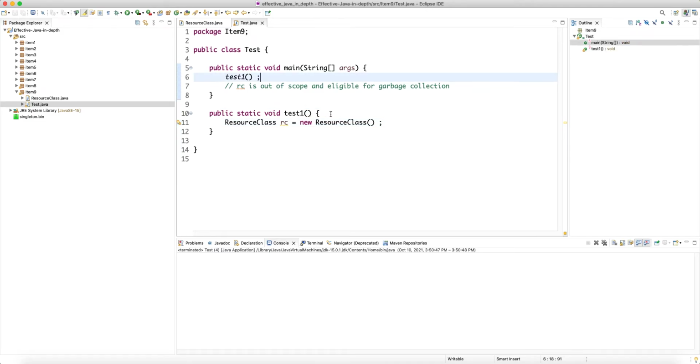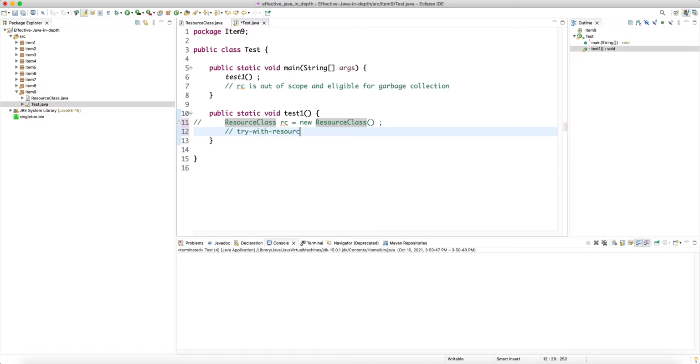So how do we do some sort of pseudo automatic resource management? Basically what we do here is that we know that we're not returning a reference. This ResourceClass is local to this method. So what we do, we put its creation inside the try-with-resources construct.